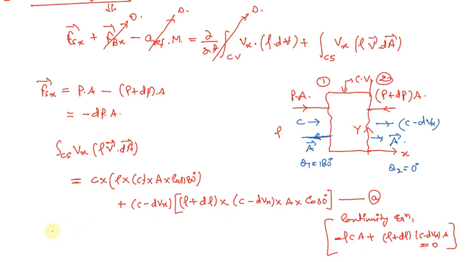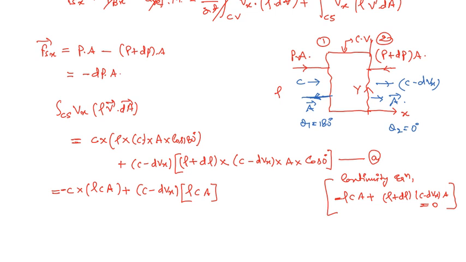C into rho cA with a negative sign, because cos 180 is equal to minus 1, plus c minus dvx into rho plus d rho into c minus dvx into A, which equals rho into cA. Cos 0 is 1, so we don't change it.